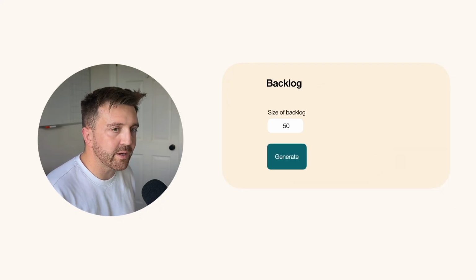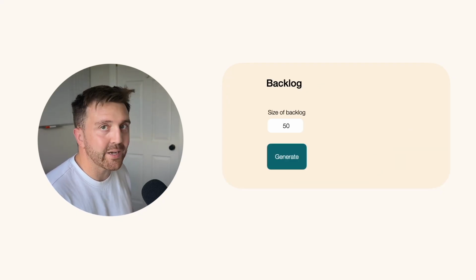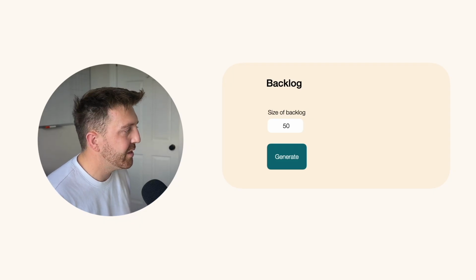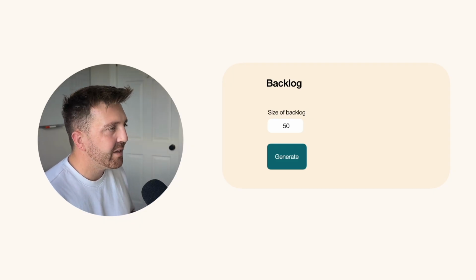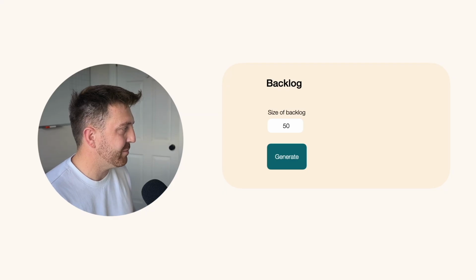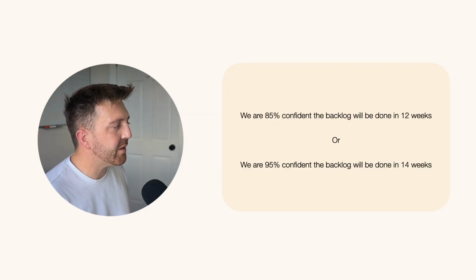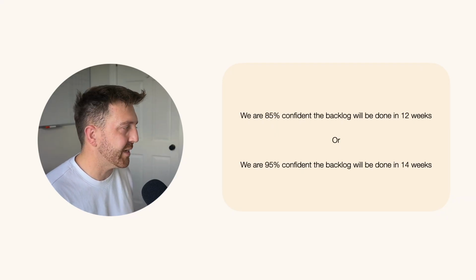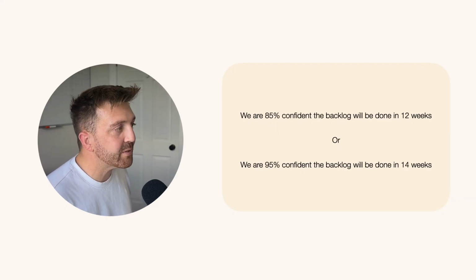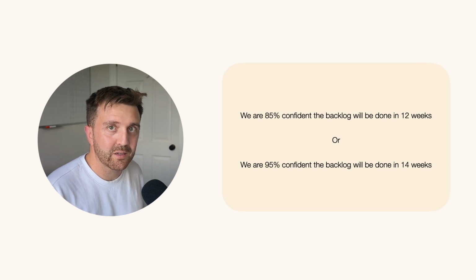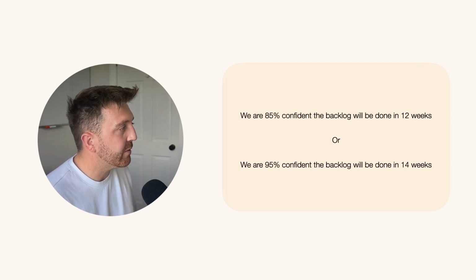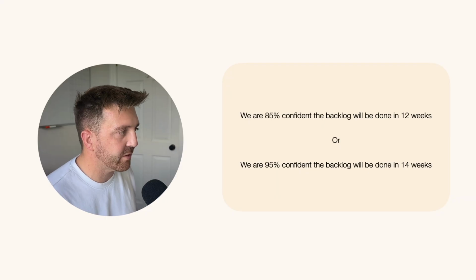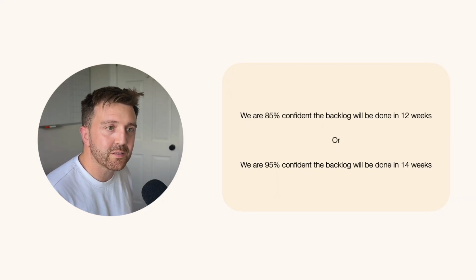The only other thing we have to tell it is how many items we want to forecast, like what's in the backlog. Say, for example, 50 items. Out the other end of a forecasting tool comes something that the business actually understands. We are 85% confident that the backlog will take 12 weeks to do, or 95% confident that the backlog will be done in 14 weeks.